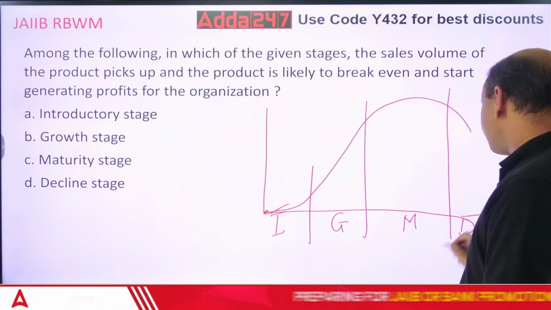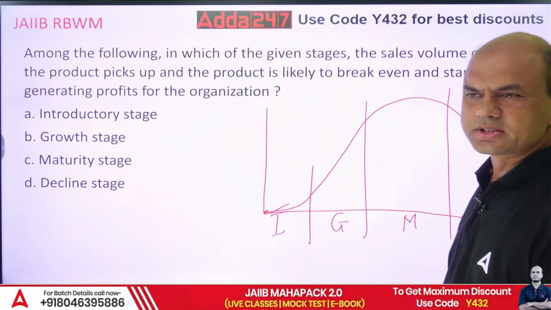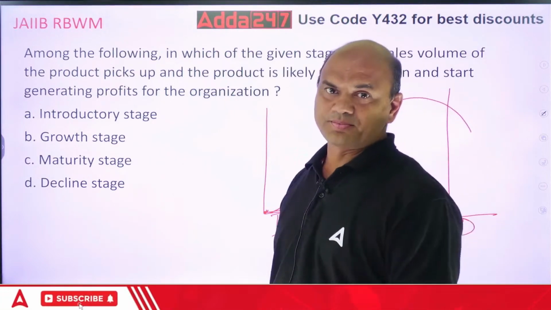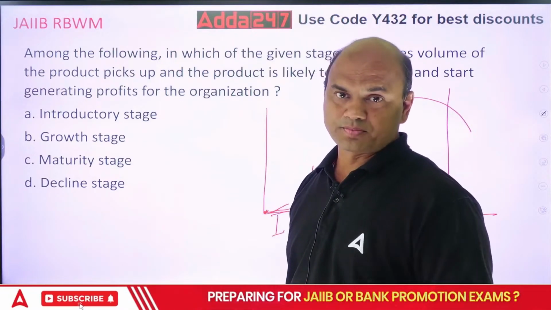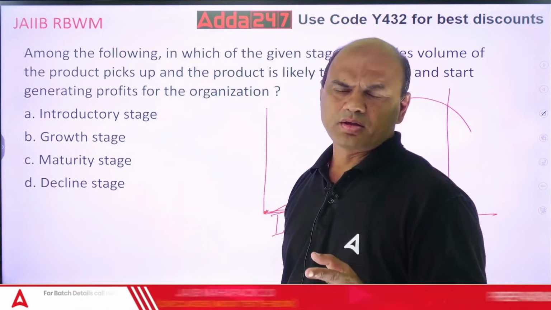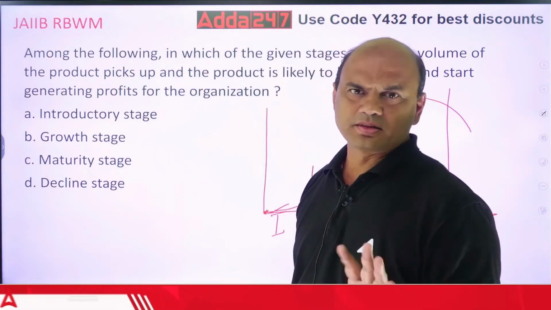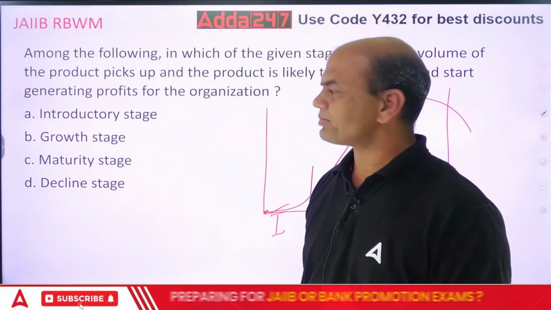These are the 4 stages. In the introduction phase, you have to do a lot of investment. Investment is very high. Profit is almost nil. Sales are very less.